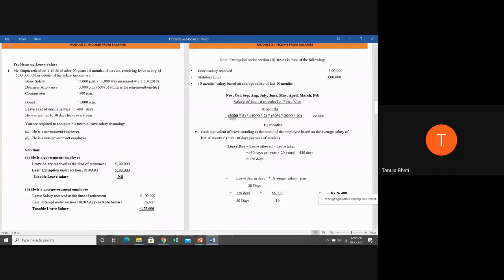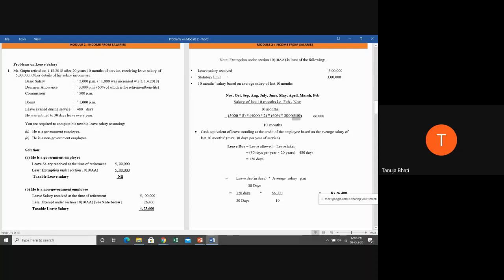Therefore, we are taking 5,000 into 8 plus 4,000 into 2. Now, why 4,000 into 2? Because in the month of March and Feb, his salary was only 4,000 rupees. From April, his salary is increased by 1,000. That is why we have taken 5,000. So, basic salary we have taken. Plus we have dearness allowance, only if it is forming part of retirement benefit. Now, is 3,000 per month forming part of retirement benefit? No, only 60% of 3,000 is forming part of retirement benefit. Therefore, plus 60% of 3,000 into 10.